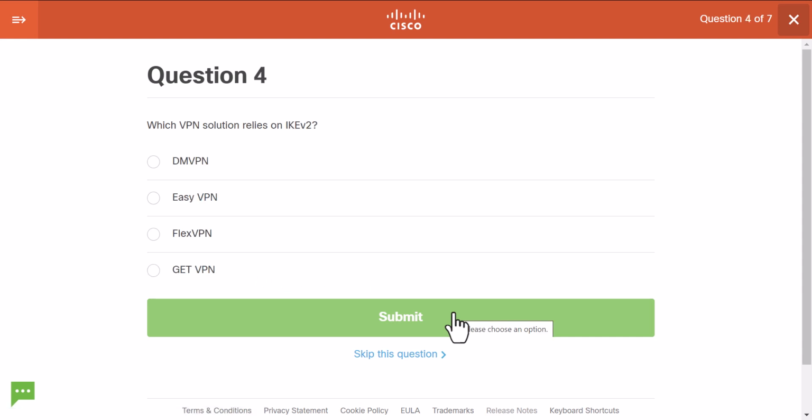Which VPN solution relies on IKE version 2? Okay, this may be a difficult question for me. IKE version 2. I want to say this is FlexVPN as a kind of more advanced option, simpler and easier to configure. I'm not sure if the other options are correct, so I will have to mostly guess this one. I'm not sure in detail what the difference is between IKE version 1 and version 2.